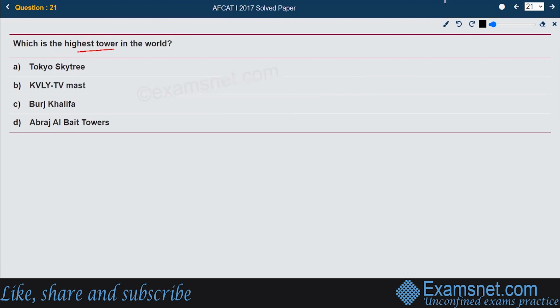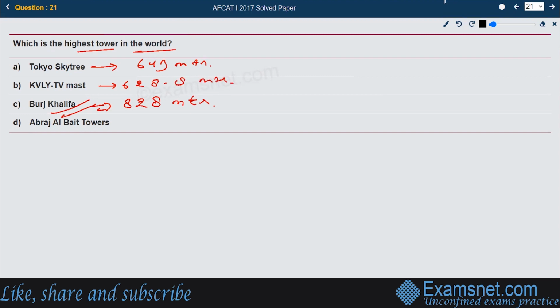Which is the highest tower in the world? The right answer is Burj Khalifa, the largest tower. The height of Burj Khalifa is 828 meters. If we talk about the other options, Tokyo Skytree is in Tokyo and its height is 643 meters. Then we have the KVLY TV mast, whose height is 628.8 meters.